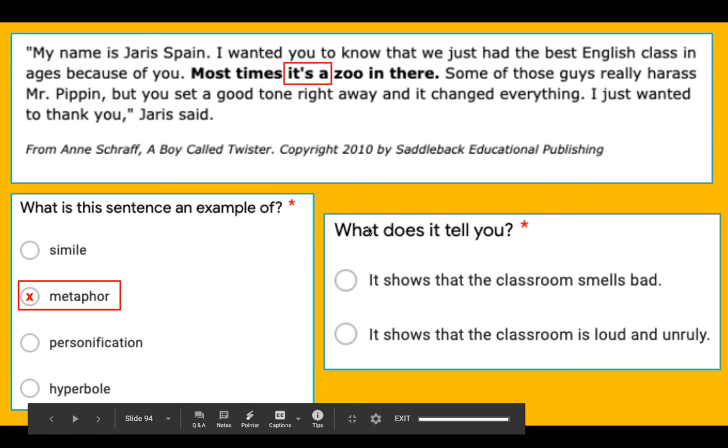I have one, it shows that the classroom smells bad, and two, it shows that the classroom is loud and unruly. When I look at the context clues around this metaphor, I'm noticing that this class usually harasses a teacher, but this specific teacher is setting a good tone right away, which made it the best English class in ages. So it's letting me know that usually this classroom is probably loud and unruly.